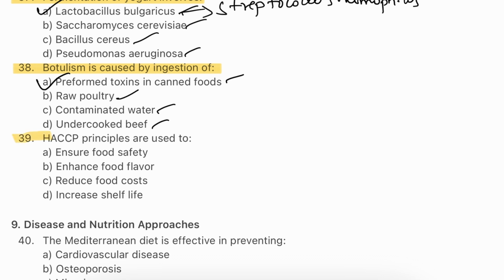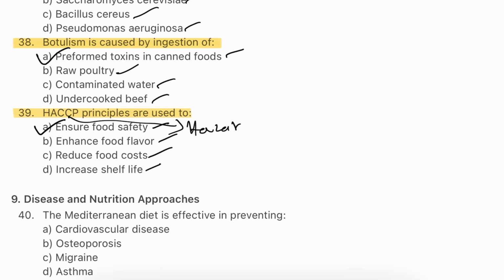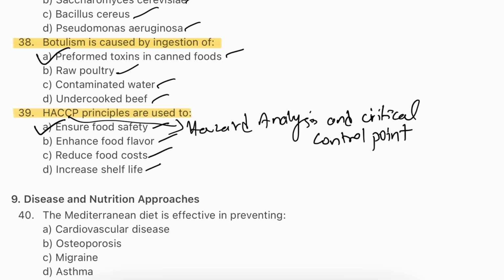Question number 39. HACCP principles are used to ensure food safety, enhance food flavors, reduce food cost, increase shelf life. The answer will be A. Ensure food safety. HACCP is called Hazard Analysis and Critical Control Points. It is a systematic approach to identifying and controlling potential hazards in food production. Its implementation is crucial for minimizing risk and ensuring that food products are safe for consumption.